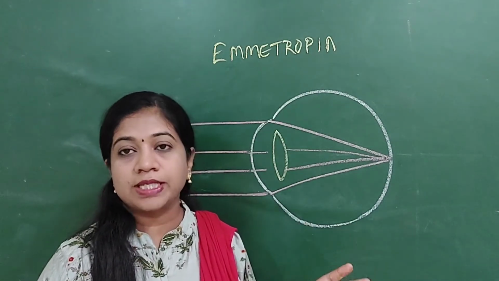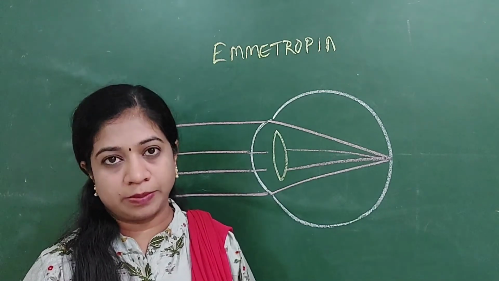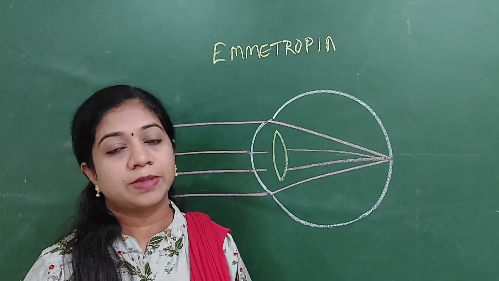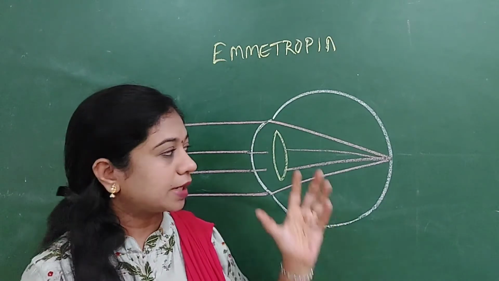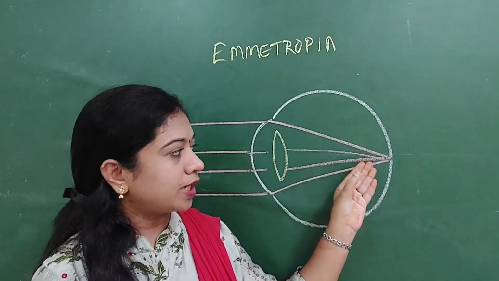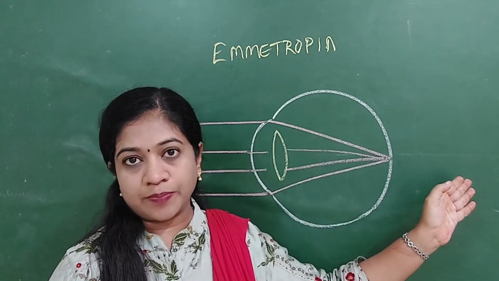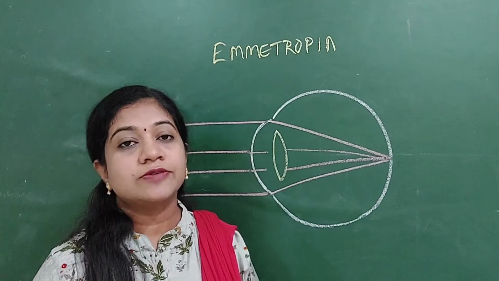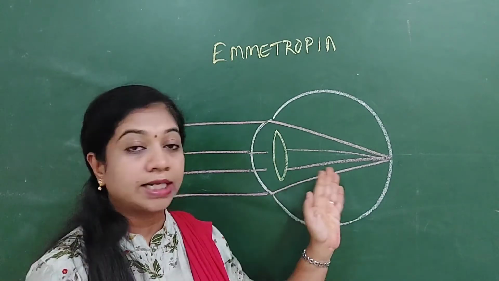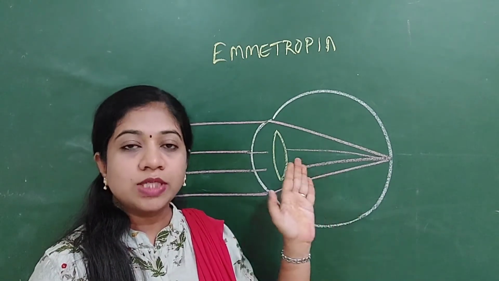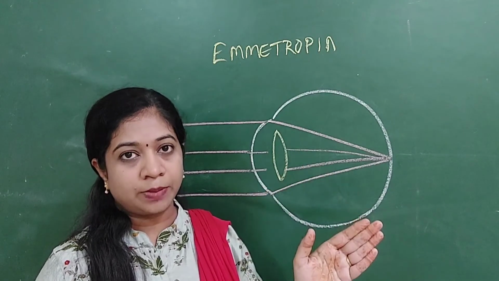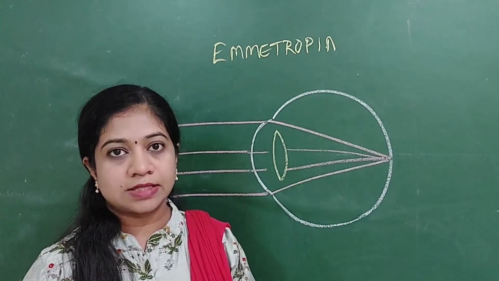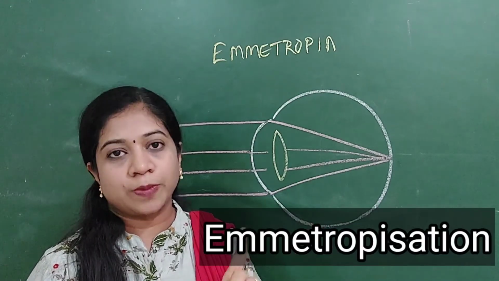But this emmetropic state is not there in newborn babies. Newborn babies will have at least +2 to +3 diopters of hypermetropia, meaning the eyeball is very small and the rays of light are focusing beyond the retina. That is the hypermetropic state. As the child grows, by the age of 5 to 7 years, the child will attain the state of emmetropia. This process where the child was having hypermetropia and ultimately attains the emmetropic state by 6 years of age is called emmetropization.